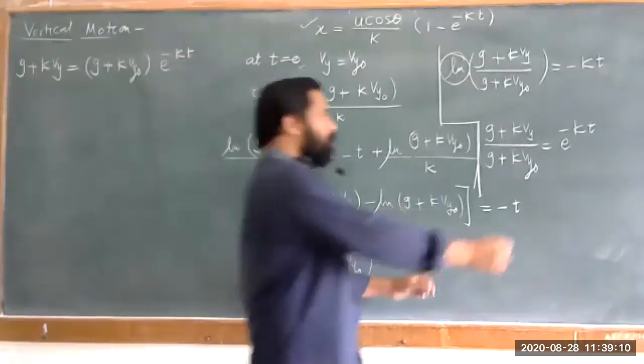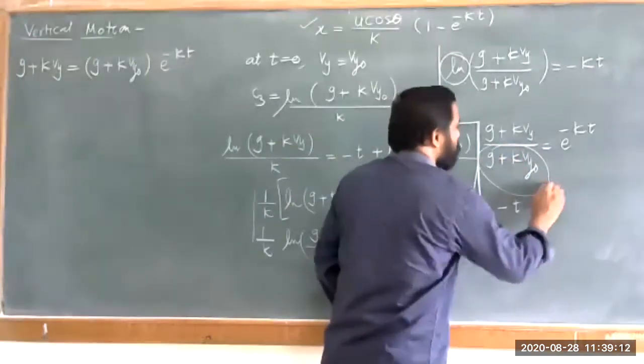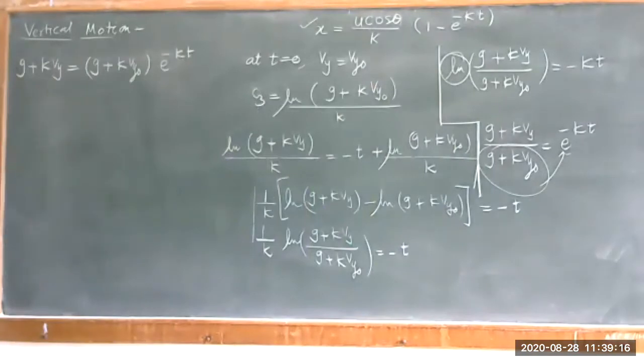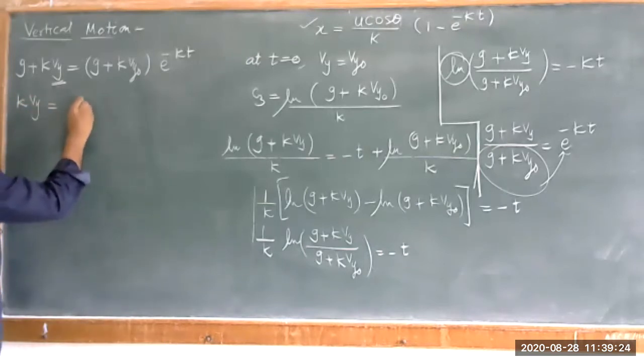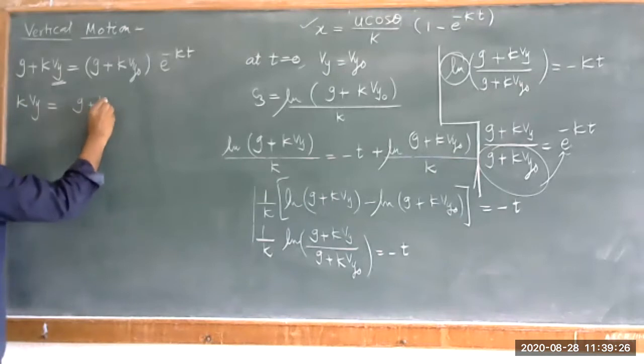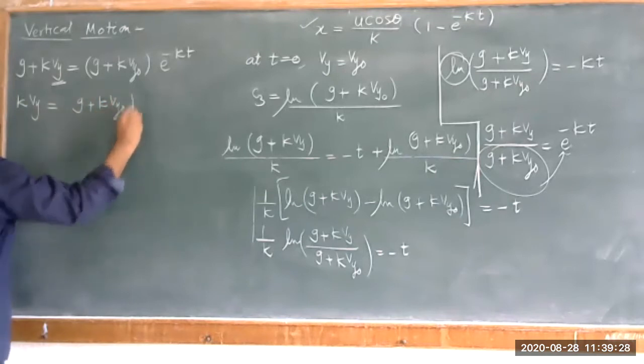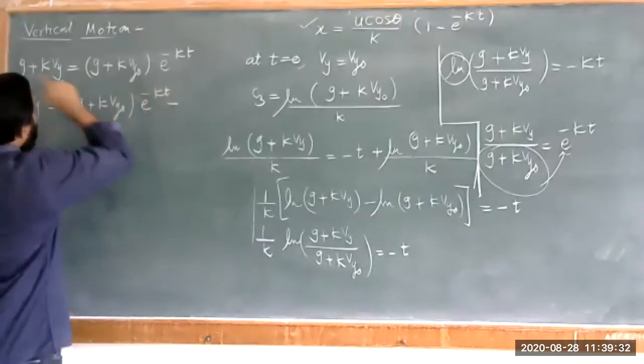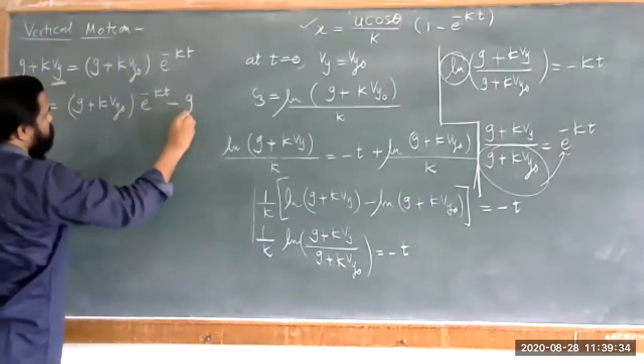Okay, we have just transferred this denominator to this side, and we can write this one. We require this vy. So you can say this k vy is nothing but g plus k vy naught into e raised to minus kt minus this g.